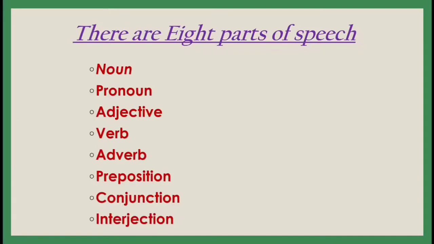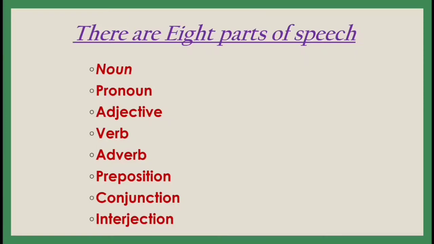But what they are called, you might not have learned. So these are called parts of speech. Keep it in your mind: whenever any teacher asks you how many parts of speech there are, you have to say there are 8 parts of speech, and which are they? Noun, pronoun, adjective, verb, adverb, preposition, conjunction and interjection.